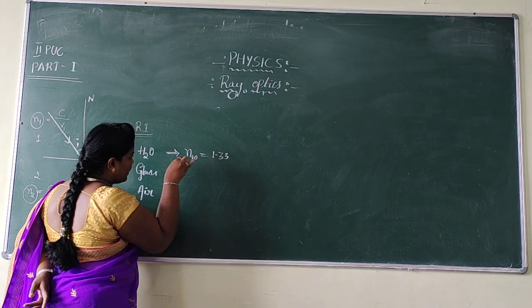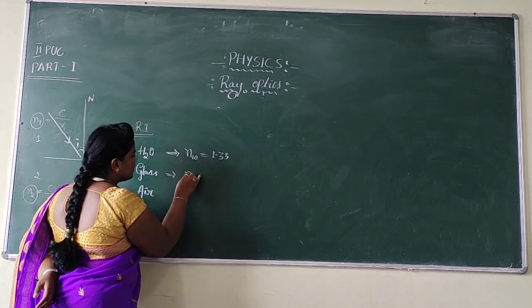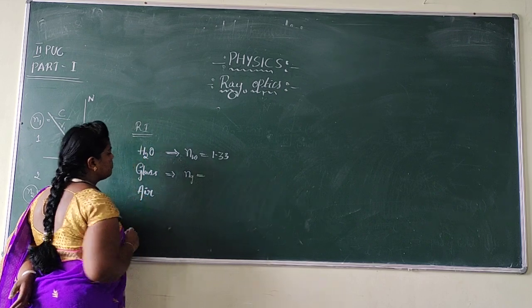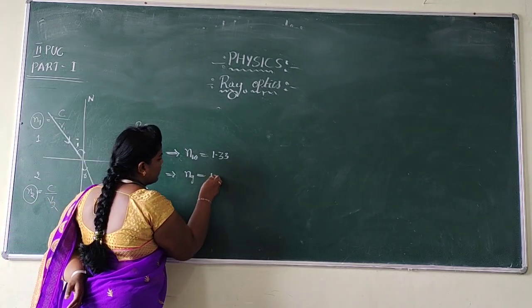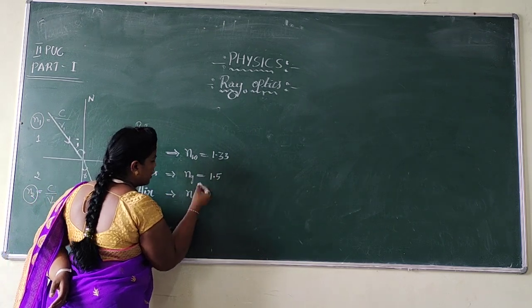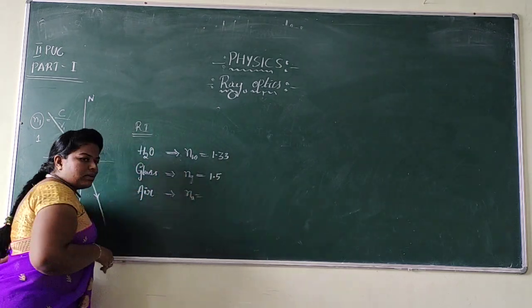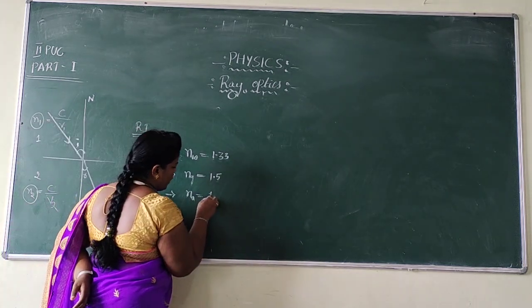You should remember this value, and for your examination purpose, especially while solving the numericals. And the refractive index of glass is equal to 1.5, and the refractive index of air, Na, or simply I can write it as N, is always equal to 1.